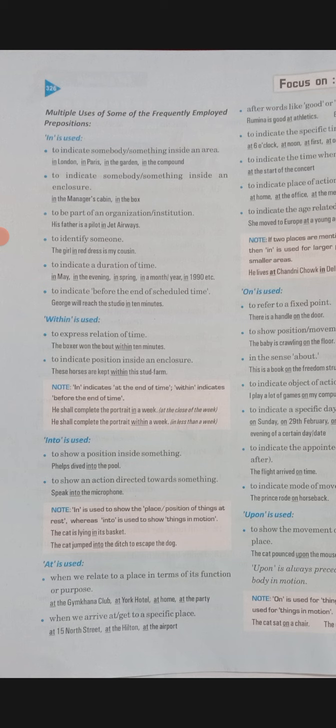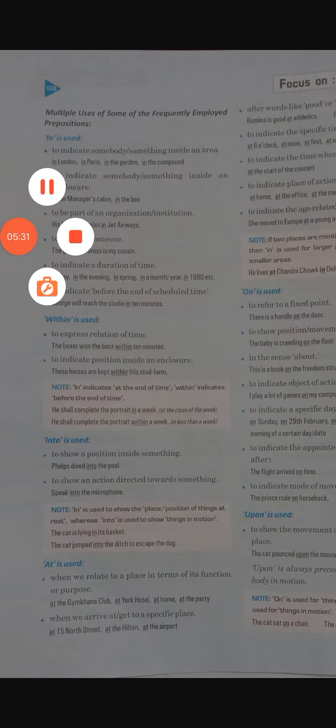So it is just showing the position. Same to show an action directed towards something, you will use into, like speak into the microphone. You are just telling to do an action towards something.